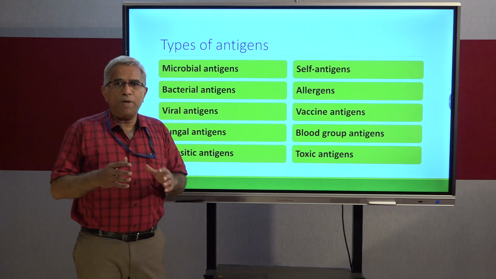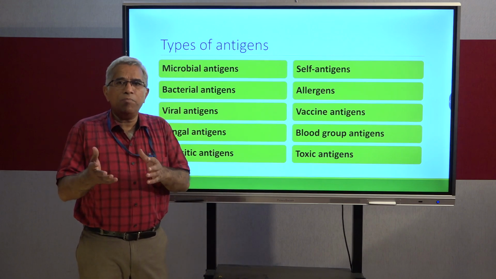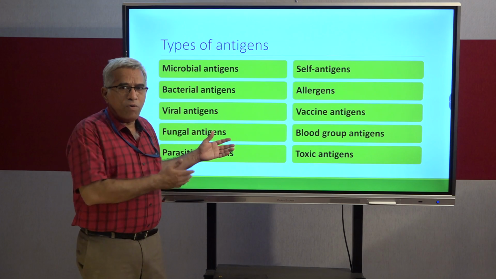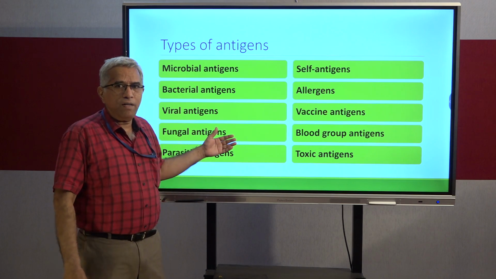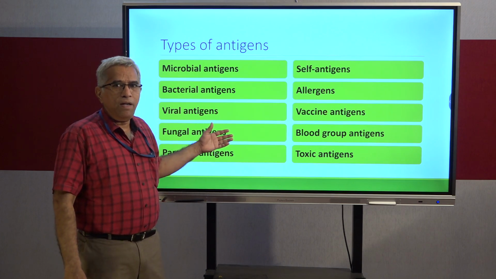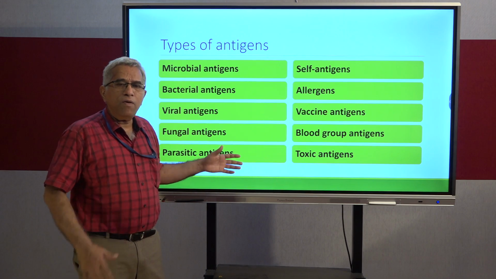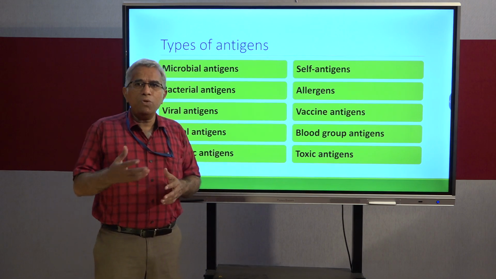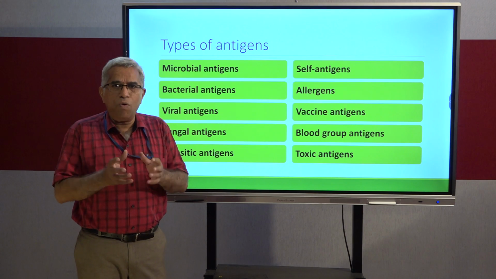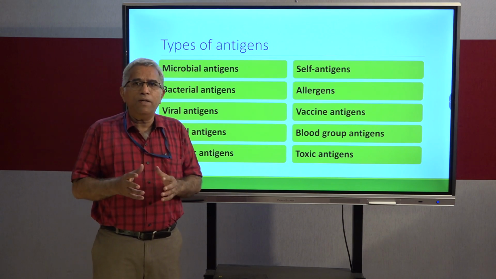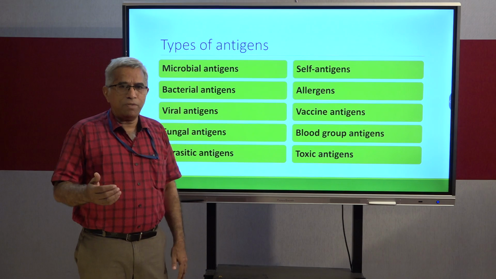I have mentioned that an antigen should be a foreign material. All these microbes, viral, bacterial and fungal elements, are foreign to our body. They enter our body, and because of the outer covering, which is made up of protein, they trigger the immune response.